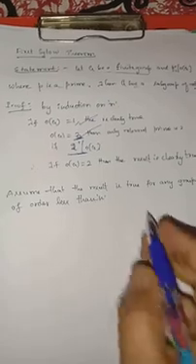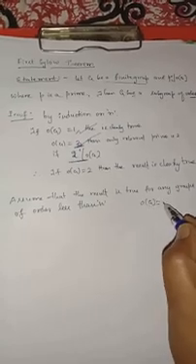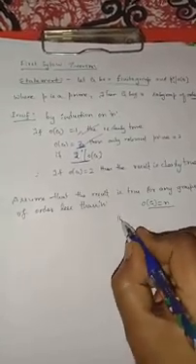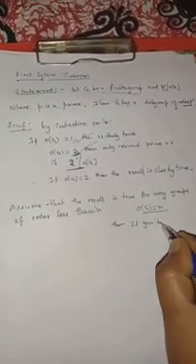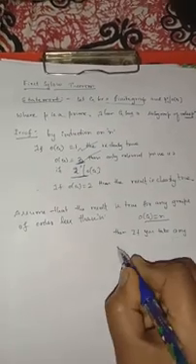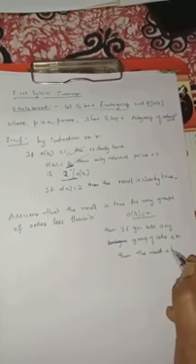So we are assuming that if G is a group of order n, then any group of order strictly less than n satisfies the result. So this is our assumption, right? So that's how we prove it by induction.